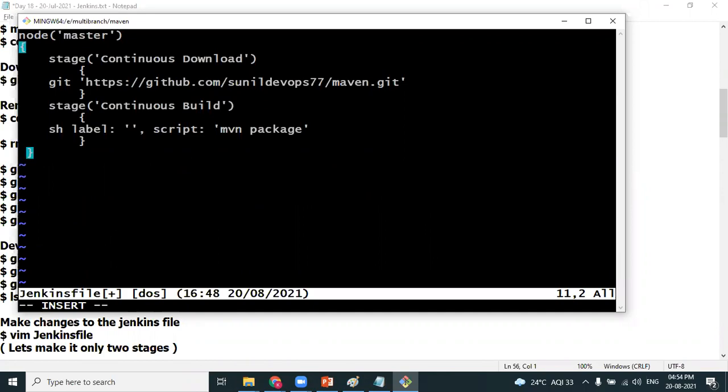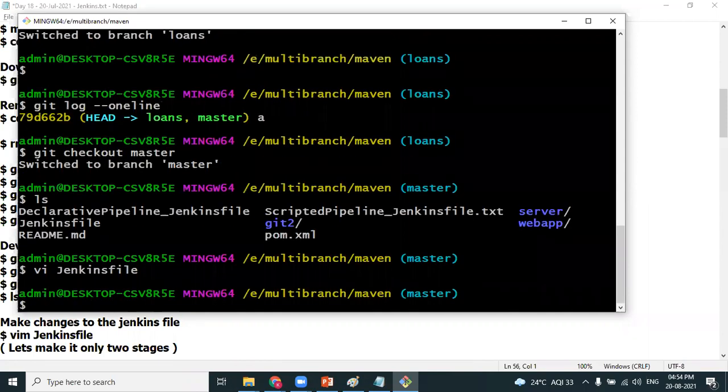This is a Jenkinsfile present in the master branch performing how many stages? Download and build, only two stages. I deliberately changed the names of the stages, continuous download underscore master, because we are doing it in the master branch, just for clarity. The stage name I'm writing with underscore master. I have made some changes in the file. Escape :wq to save and quit. As this file has been modified, it shows up as an untracked file. Am I right?